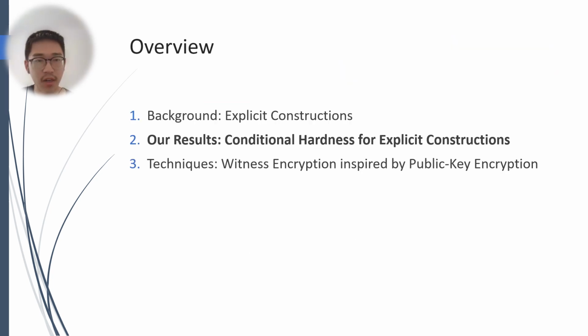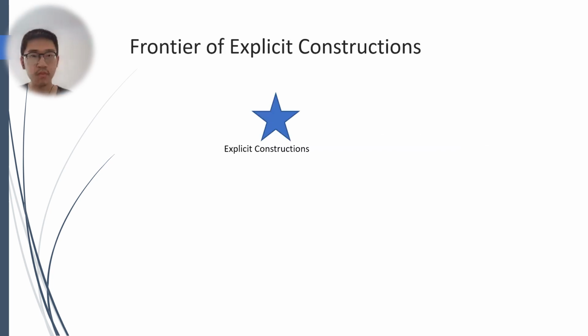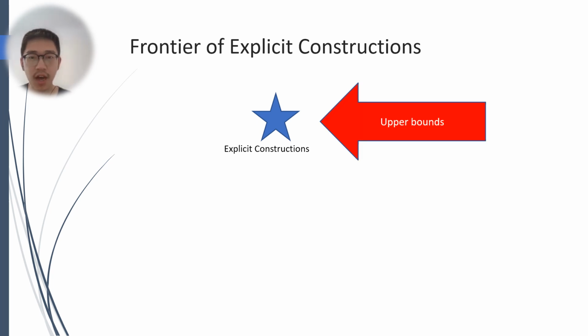In the second part, we are going to discuss the current frontier in studying the hardness and algorithms for explicit constructions and explain our new results. We first briefly survey known results on the algorithm and hardness of the explicit construction problems. On the upper bound side, Korten shows that assuming plausible circuit lower bounds, there is a deterministic polynomial time algorithm using an NP oracle to solve the general range avoidance problem.